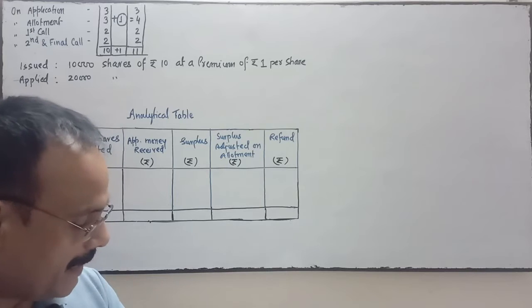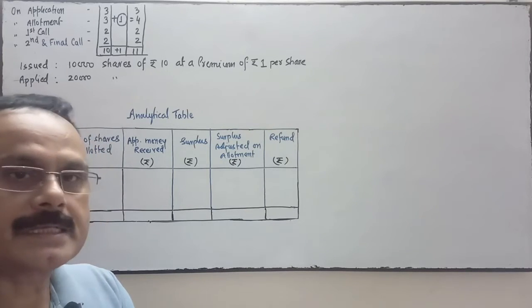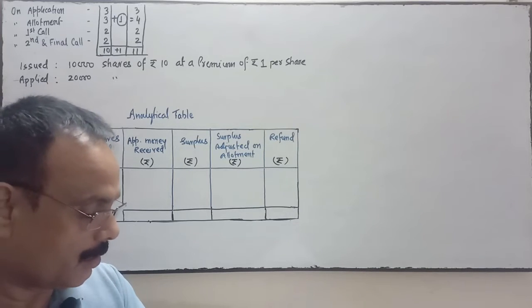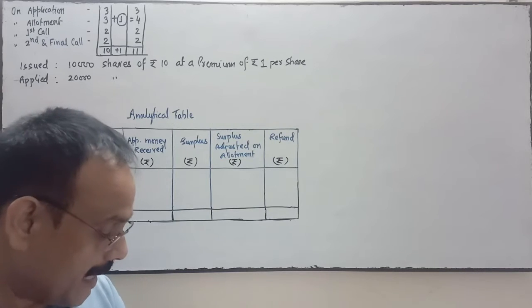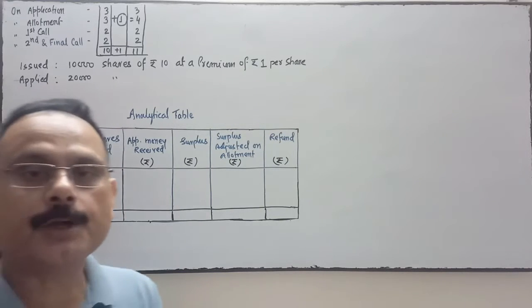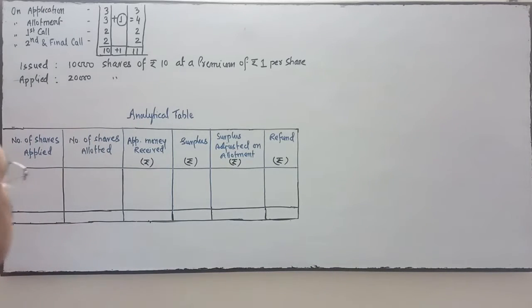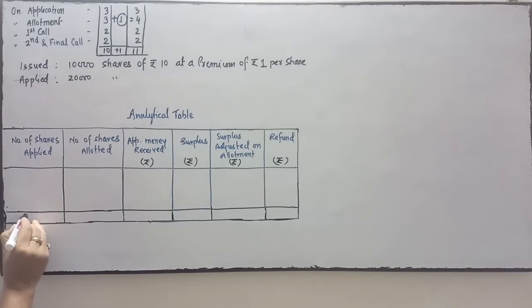first call and final call on 400 shares, which were subsequently forfeited. Later on, 300 of the forfeited shares were reissued as fully paid at the rate of rupees 15 per share. Give journal entries. So come over here, the number of shares applied is 20,000.